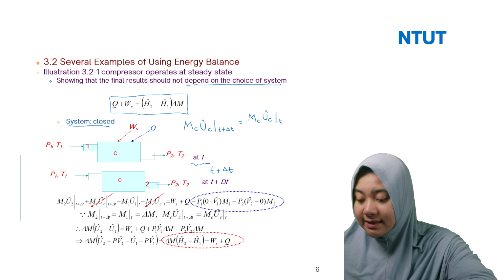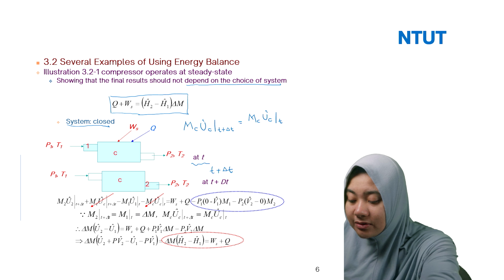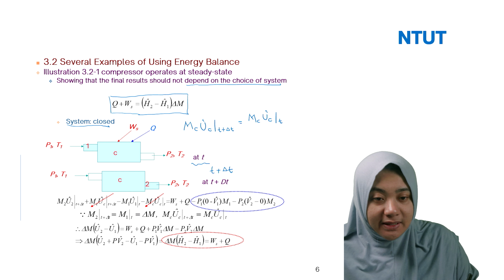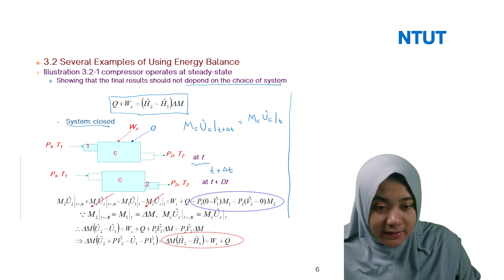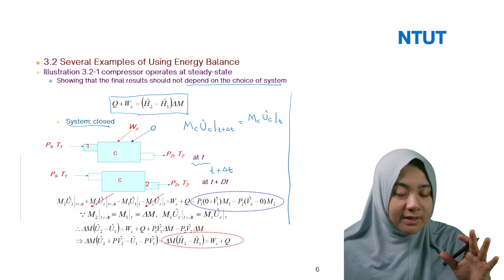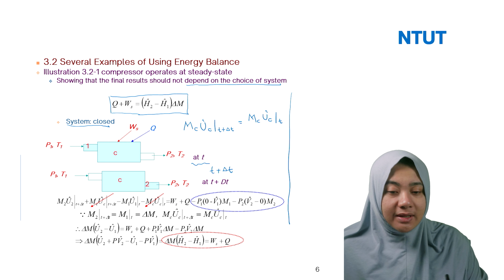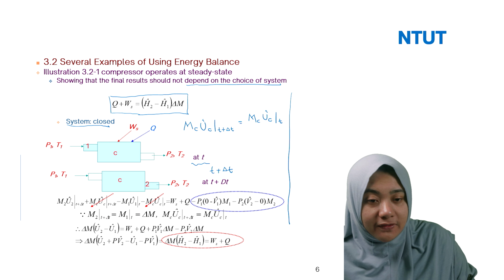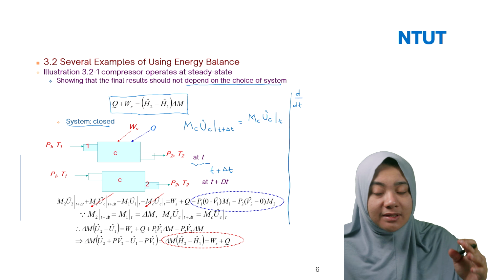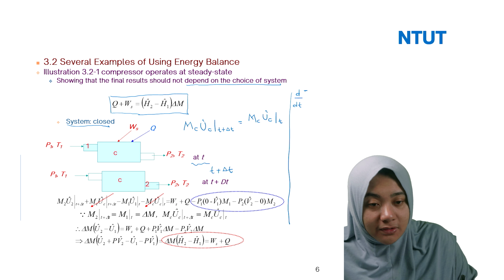Okay, I think in this case it's easier if I try to expand one by one, because it's much more helpful. I believe some of you perhaps are not clear yet, so I will start with the assumption first. To make it easier to define, you can use the closed system, and in this case kinetic energy and potential energy are negligible. So first, I try to expand d divided by dt. You can start with the general energy balance. It's much easier.